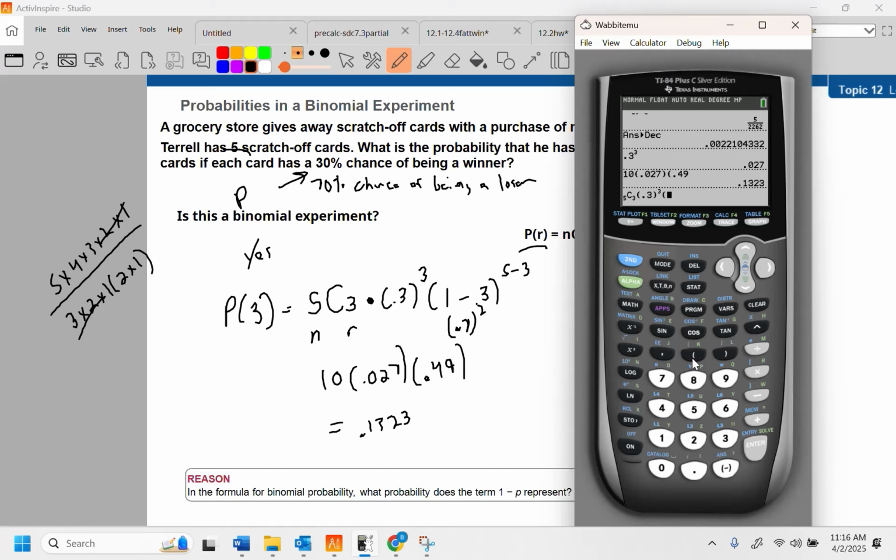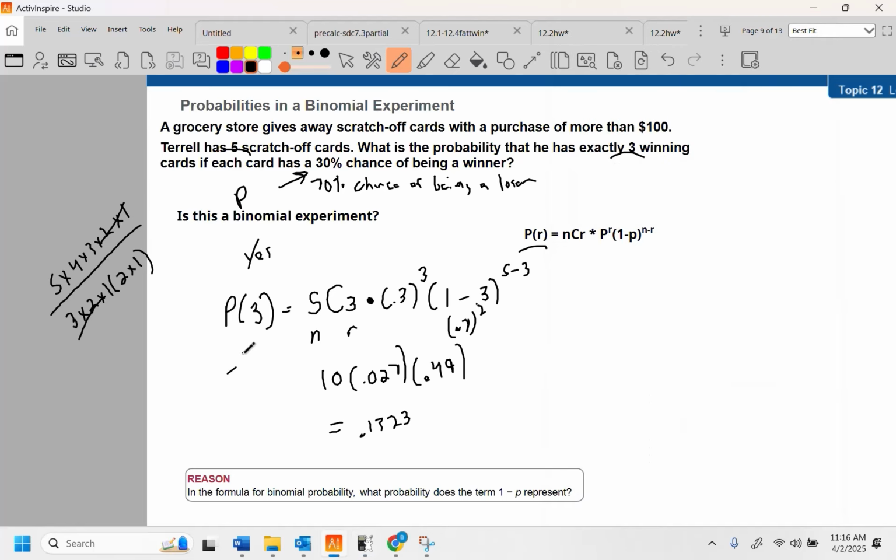And if you don't know what 1 minus 0.3 is in a calculator, or without a calculator, the calculator shall not judge you. And if you don't know what 5 minus 3 is, the calculator won't judge you either. 0.1323. That is the probability of 3 successes. So this is the probability of exactly 3 winning cards.